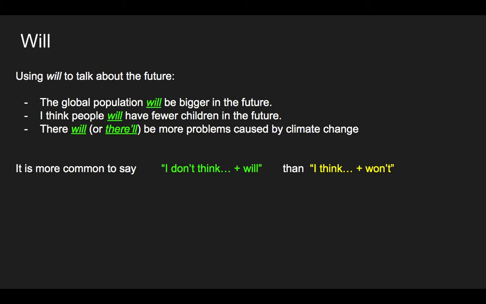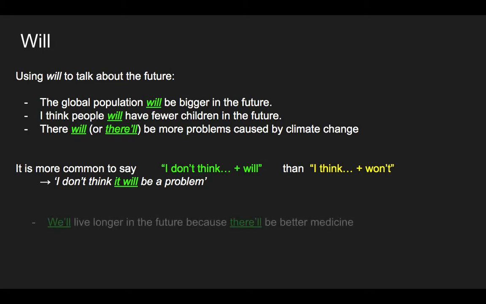And when we're using think, if we're saying a negative, it's more common to say I don't think and then will than I think and won't. So I don't think it will be a problem. It's better to say this: I don't think it will be a problem. Not I think it won't be a problem.